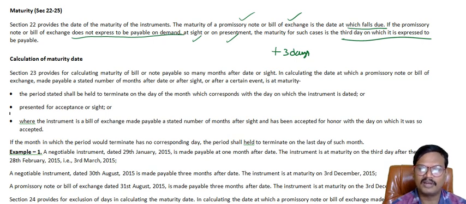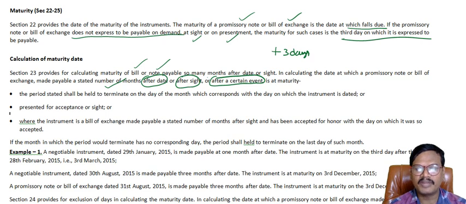So how can we calculate this maturity date? Section 23 provides for calculating maturity of a bill or note payable so many months after date or sight. In calculating the date at which a promissory note or a bill of exchange made payable a stated number of months after date or after sight or after a certain event is at maturity.